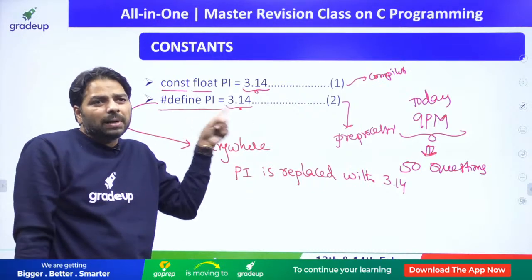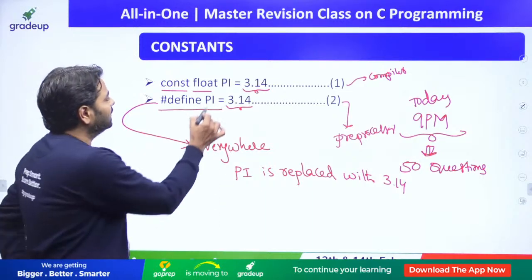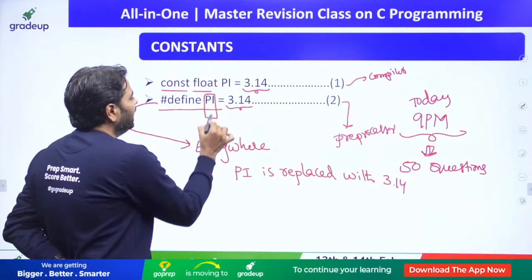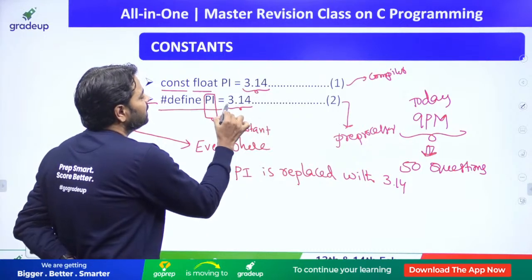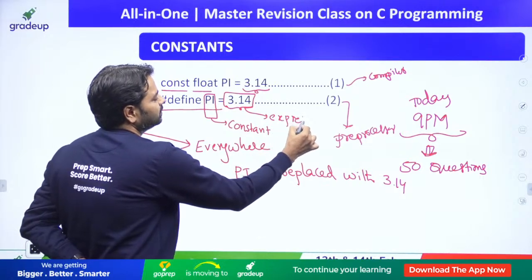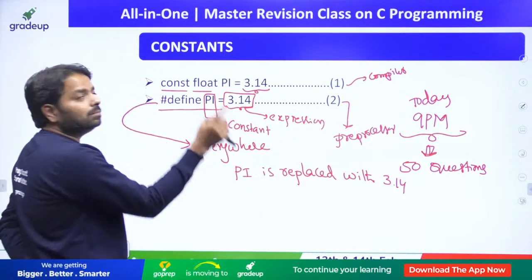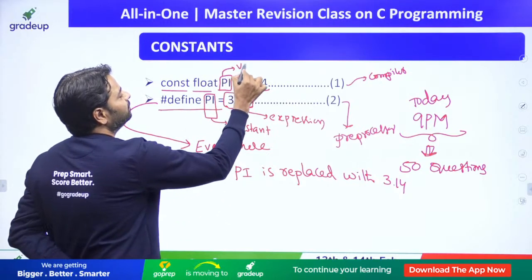Everybody agree this is a preprocessor statement, but it is also a macro constant. Pi is actually called a constant. This 3.14 is not a constant, it is an expression. And when it comes to the C statement, here pi is called a variable.